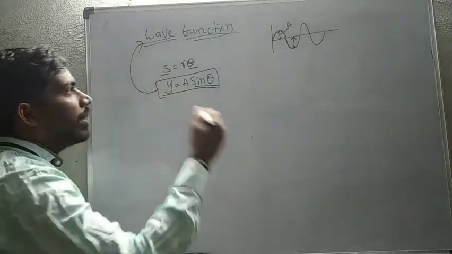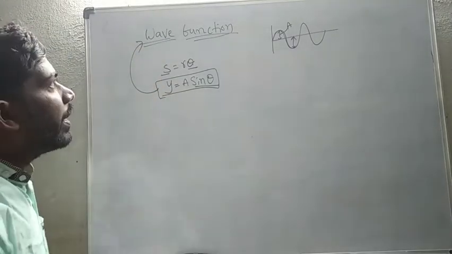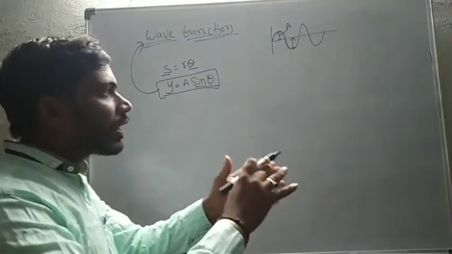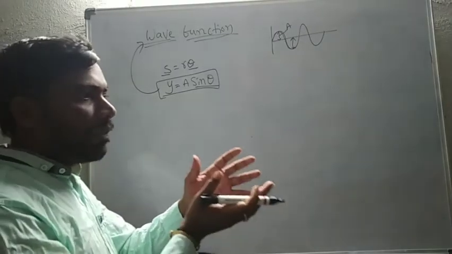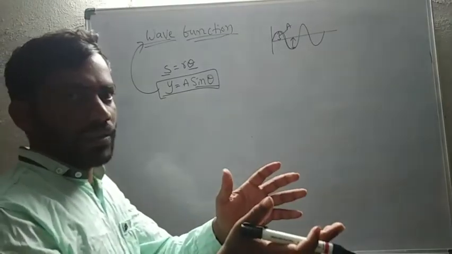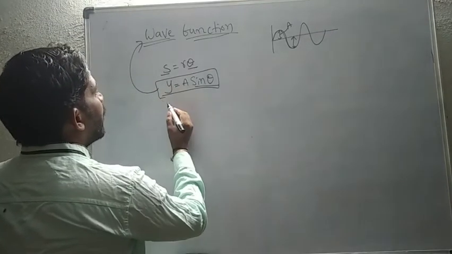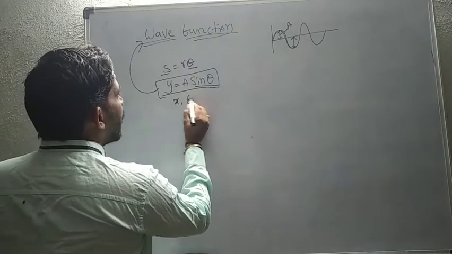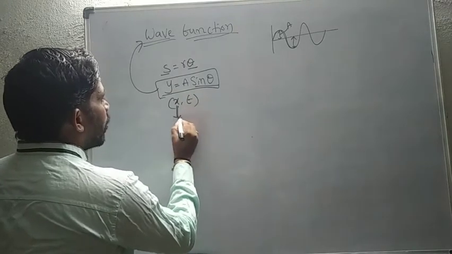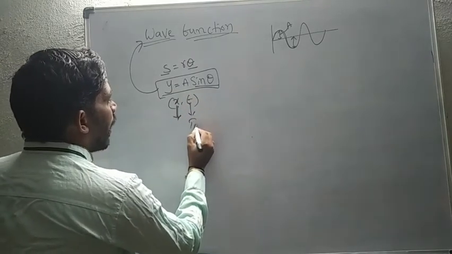The wave function means how the wave is moving in the given time and space coordinates. It is explained in terms of x and t. X means position, t means time.